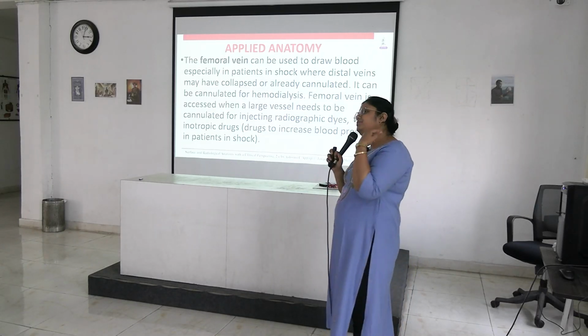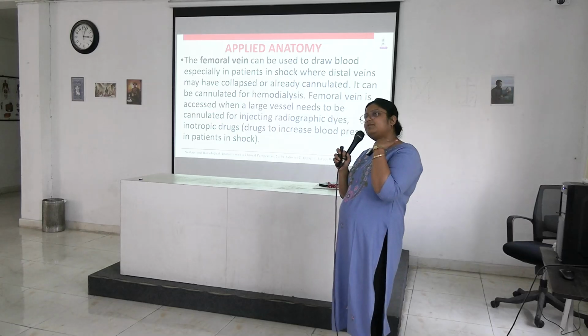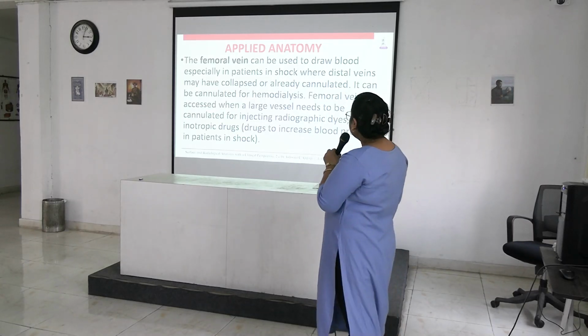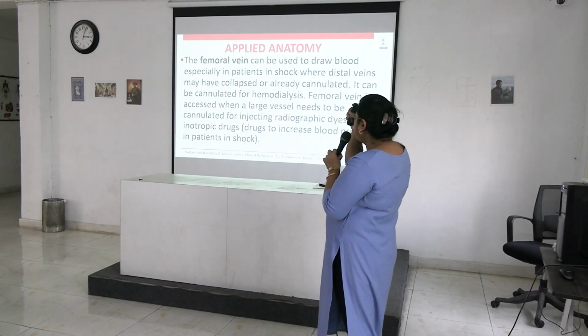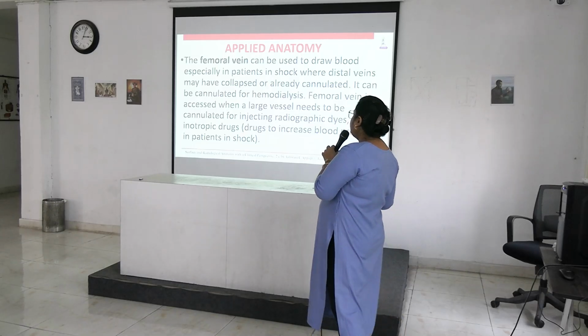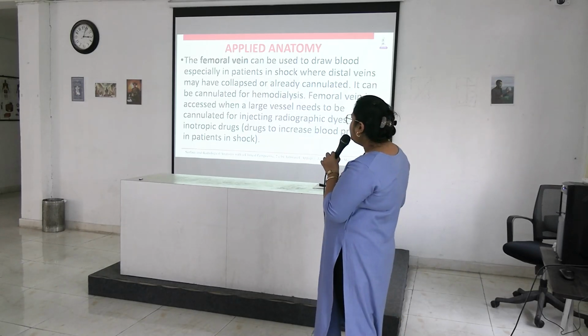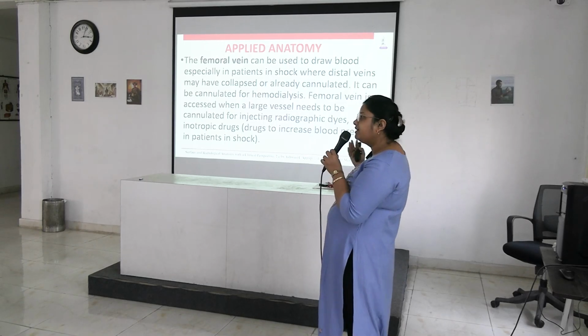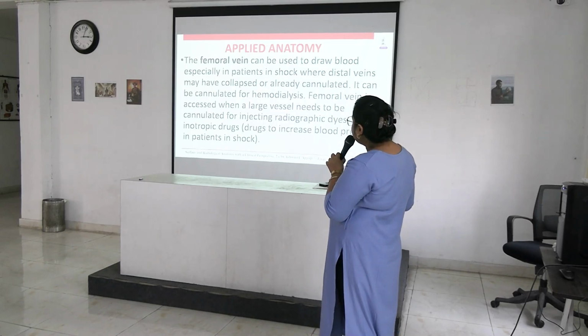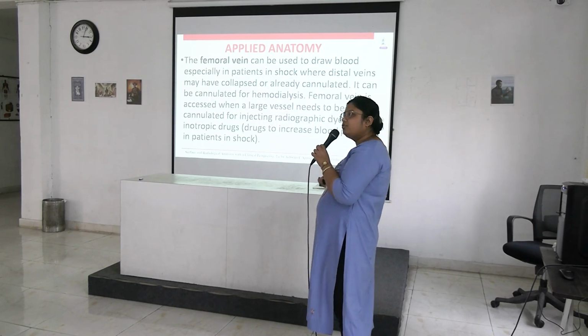The internal jugular vein here is also used for hemodialysis. Next, the femoral vein is accessed when a large vessel needs to be cannulated for injecting radiographic dyes or inotropic agents. These are drugs that increase the heart rate and increase blood pressure in patients in shock.